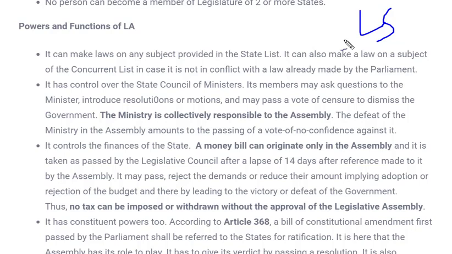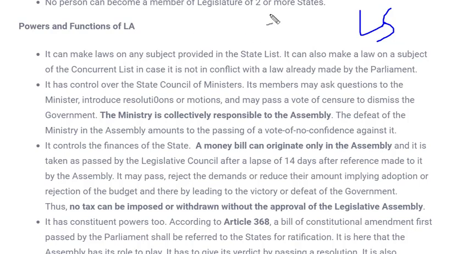I'm not going through this one by one. I will just compare the functions of the state and union legislatures and the difference between them, and also go through the functions of the Legislative Council together.